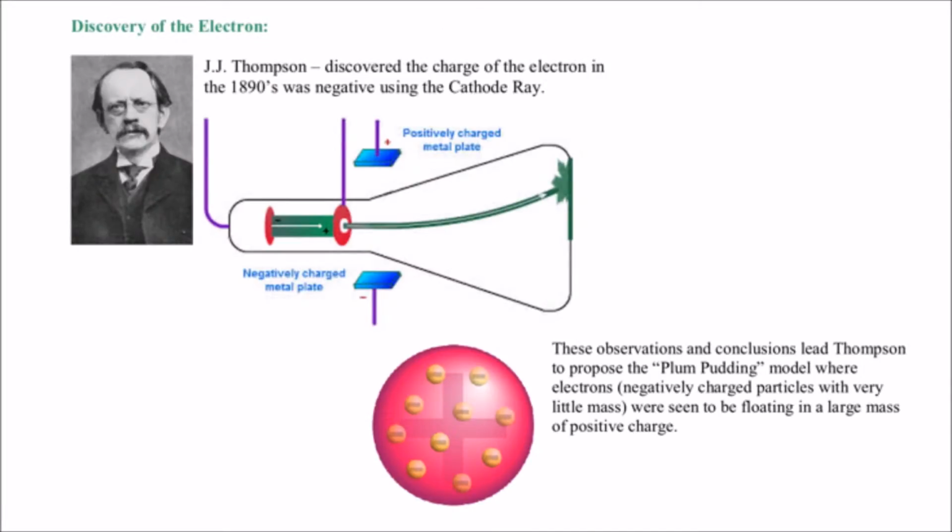Okay, the next scientist we're going to talk about is J.J. Thompson. J.J. Thompson was actually able to discover the charge of an electron and that an electron was actually made up of matter, that it had mass. And the way he did that was this cathode ray tube here. A cathode ray tube is like a vacuumed out chamber.